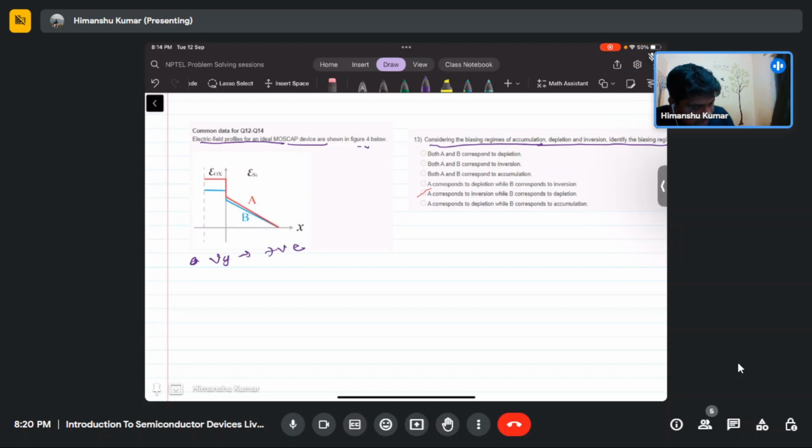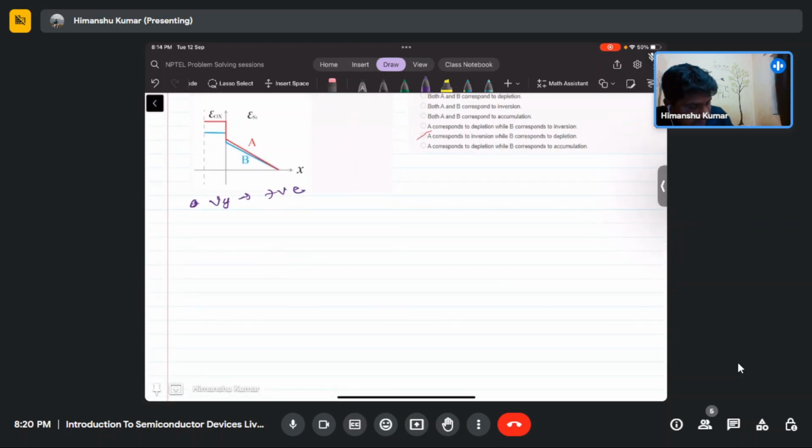If you apply the boundary condition at the interface, it will be epsilon_ox, the permittivity of the oxide region, multiplied by E_ox, the field in the oxide region, equals epsilon_Si times the field in the semiconductor region.